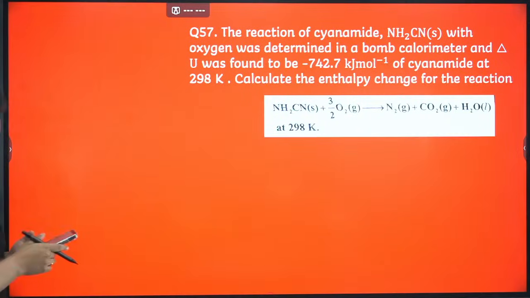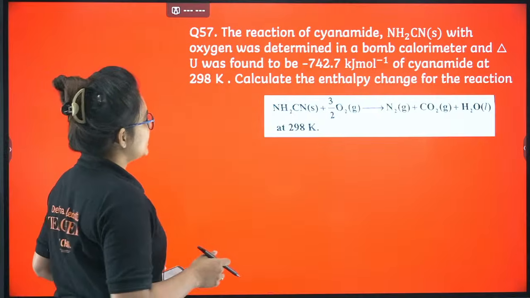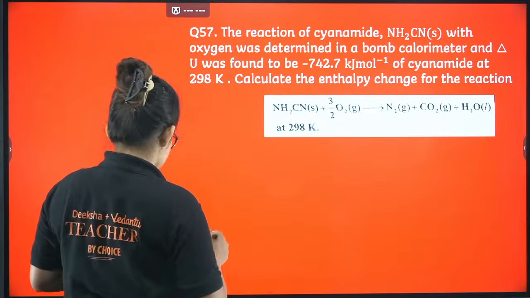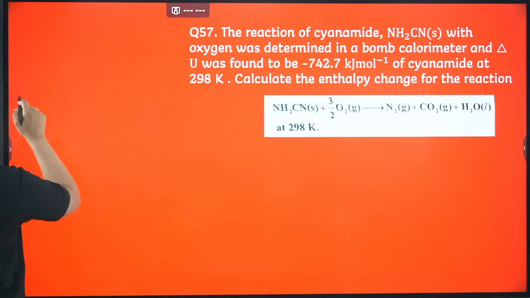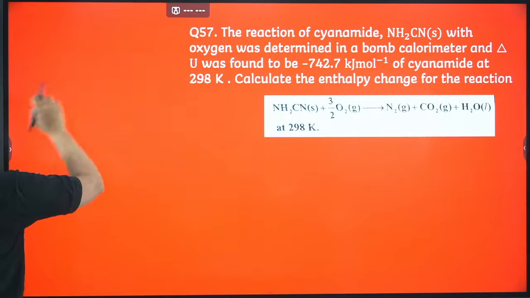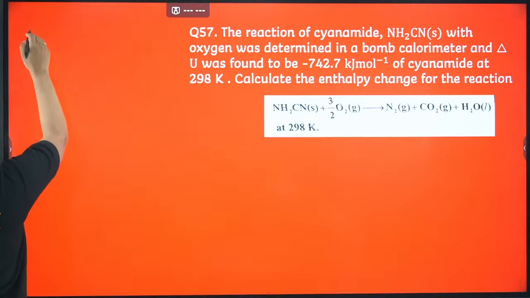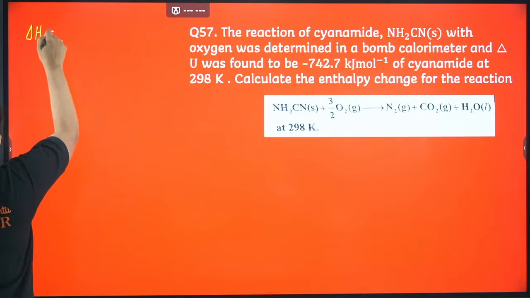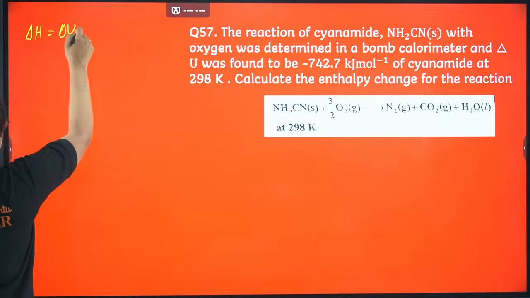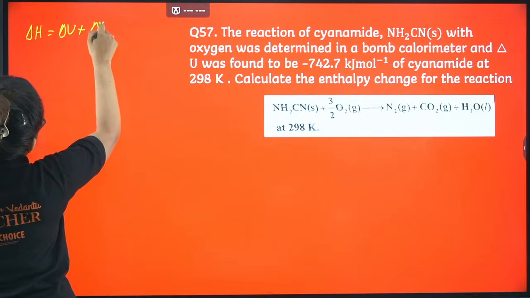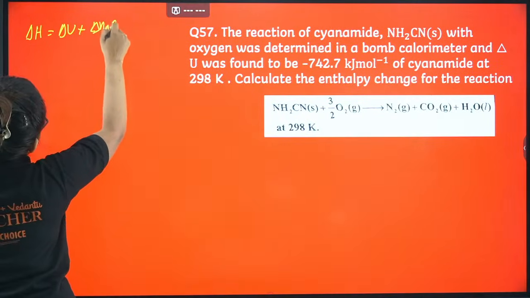So for this case we have to find out delta n first. Why? Because of the formula that I am going to use: whenever you see that bomb calorimeter term is given, we have to use the formula delta H equals delta U plus delta ng into RT.